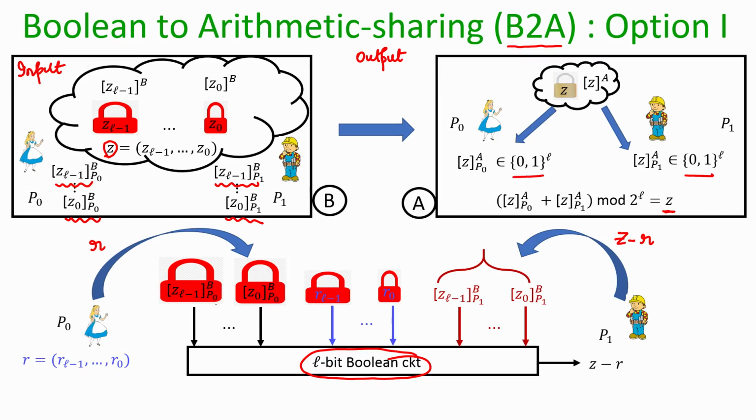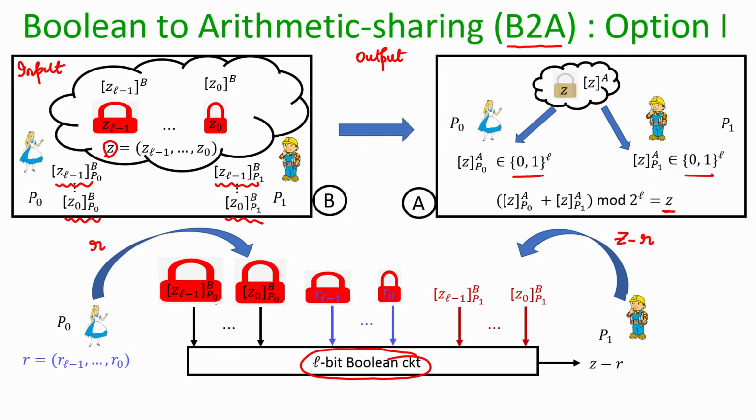Okay. So, she will be doing the GMW secret sharing protocol. So, she will act as a dealer and secret share each of her shares for the bits of Z, and she will also act as dealer and secret share the bits of R.